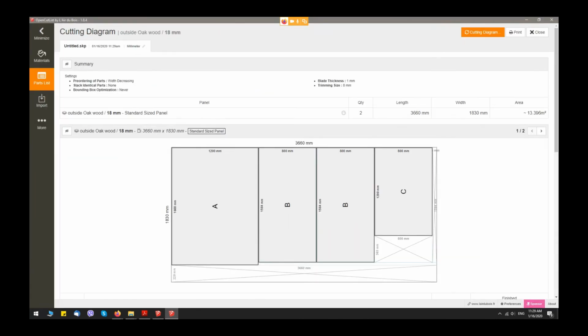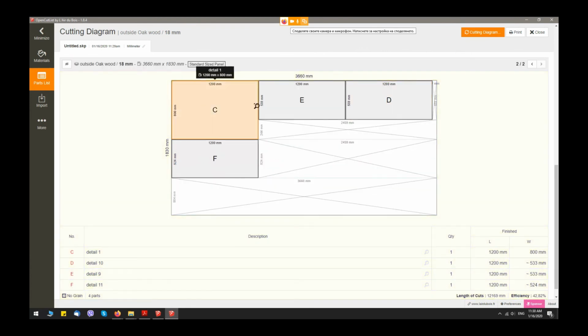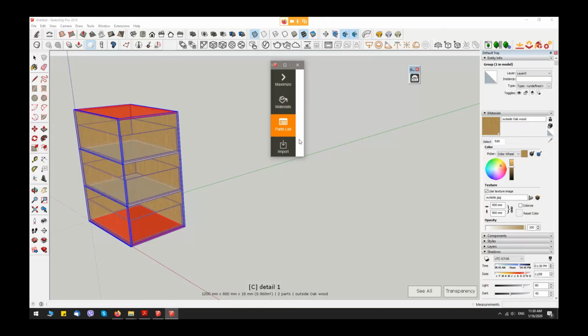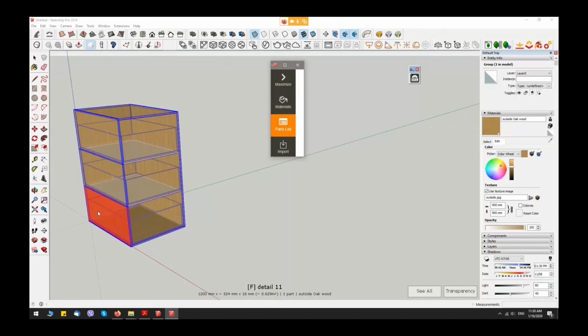and here I can see every single piece of my furniture. This is my available panel size, and if I press on one of my pieces, I see where it is in my model.